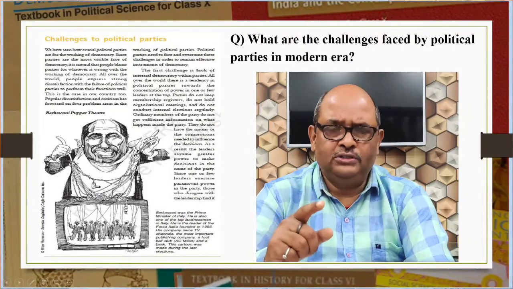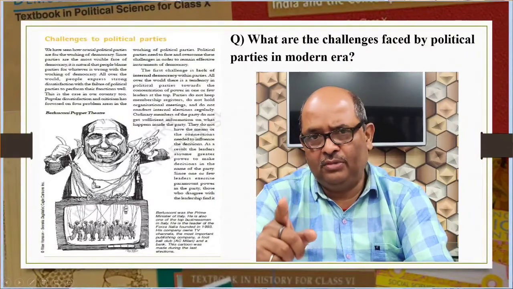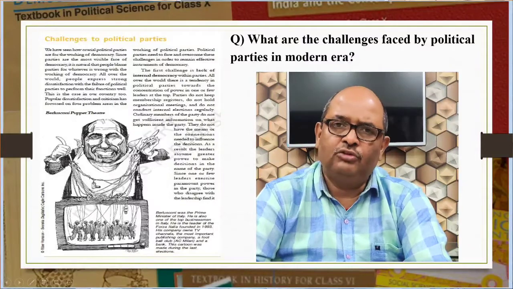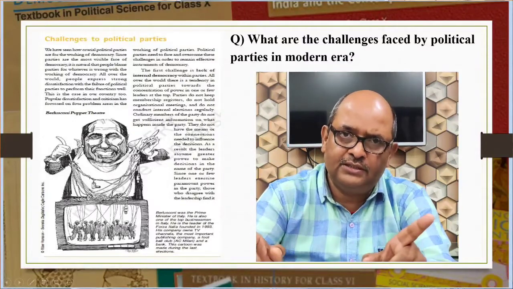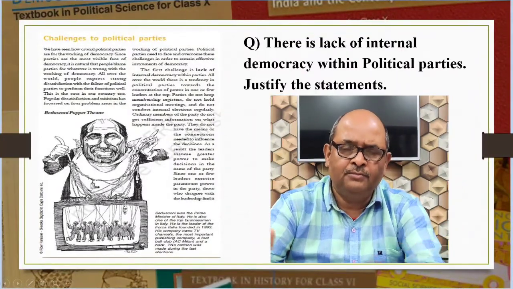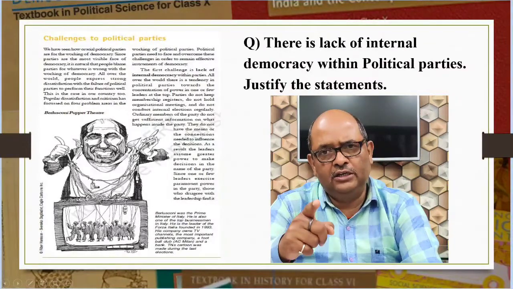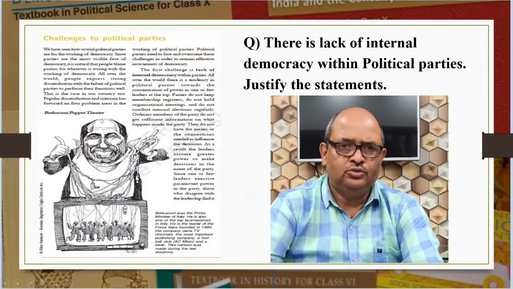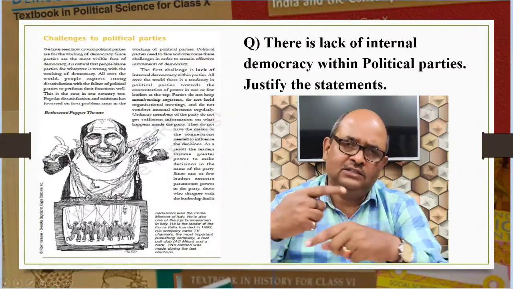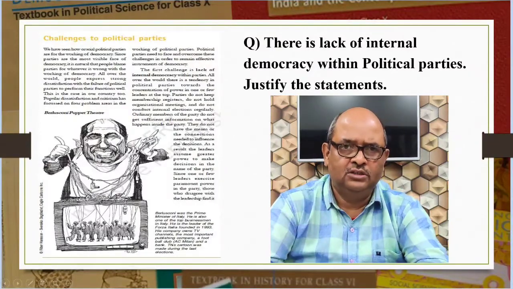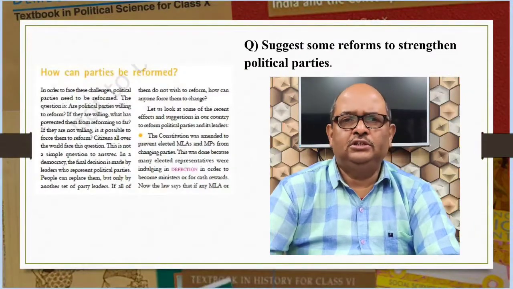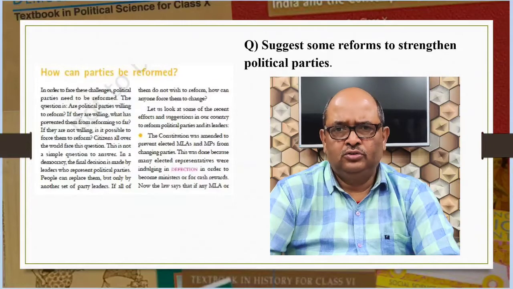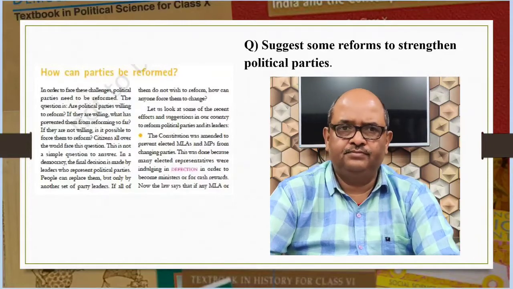Some of the points can be asked as a 3-mark question. So prepare this question in such a way that you can write the answer in both the places as required. For example, there is a lack of internal democracy within political parties. Justify the statement. So you have to explain this as I have explained to you just now. Let us now see the reform part. Suggest some reforms to strengthen political parties.